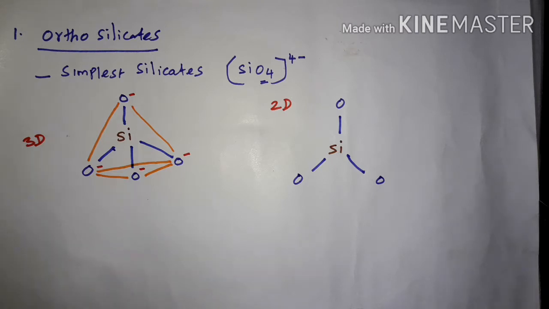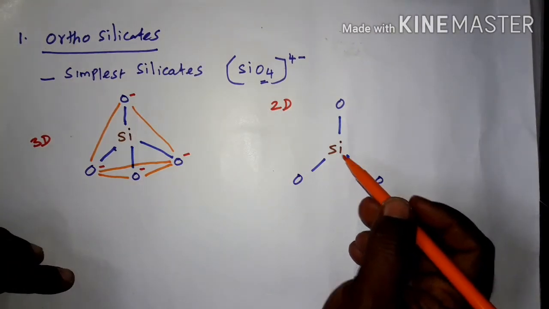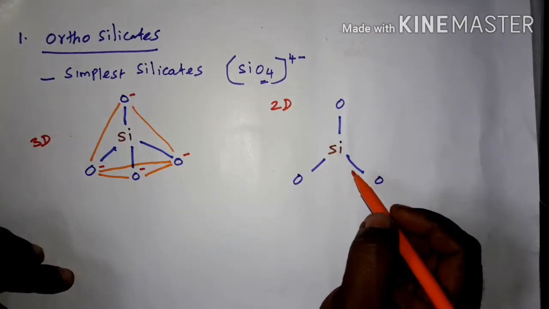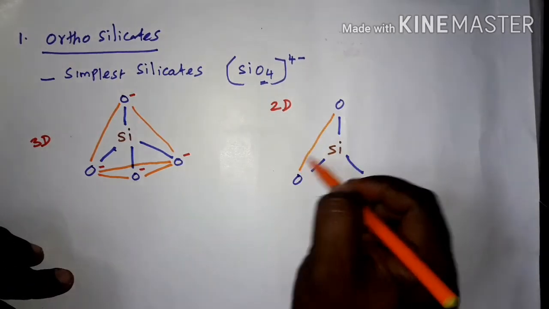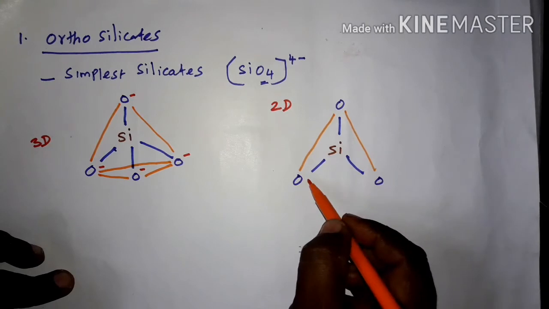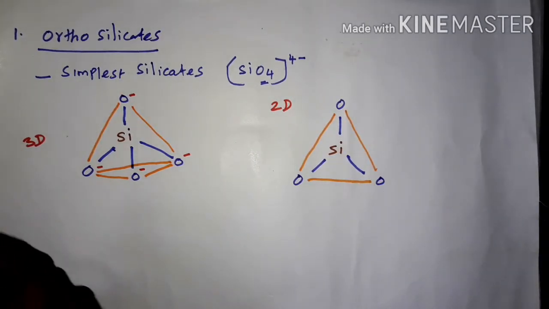Now in this two-dimensional structure, only 3 oxygen atoms we can see, and that 4th one we cannot see. See the shape. Okay. Now each oxygen atom contains a negative charge.